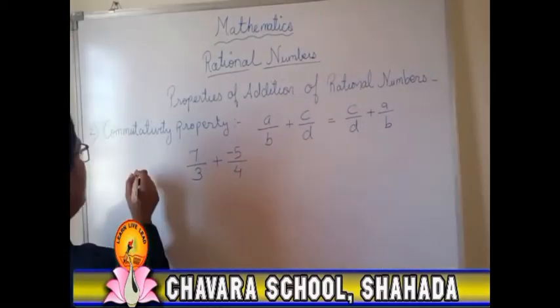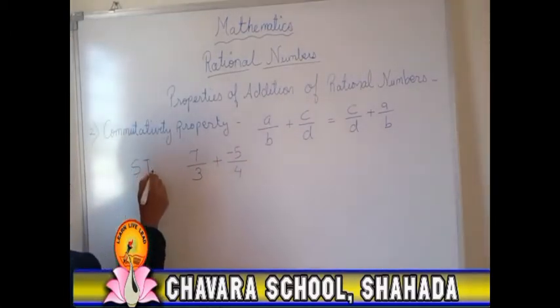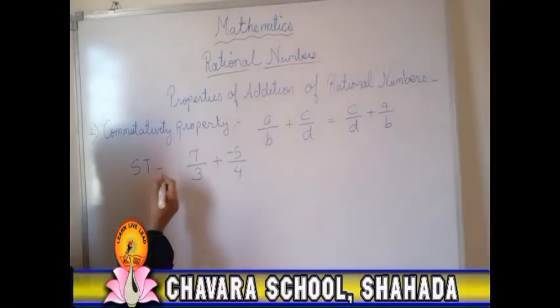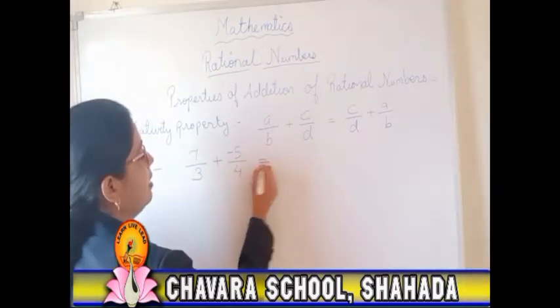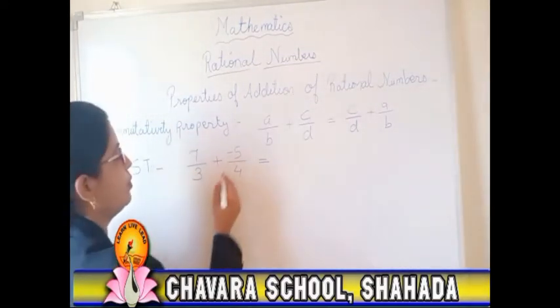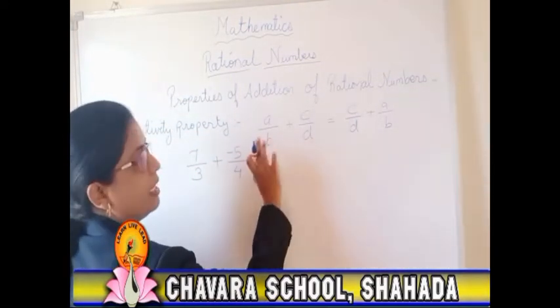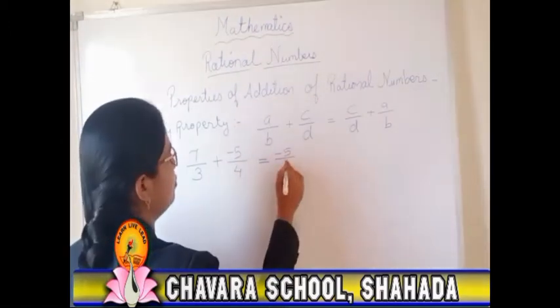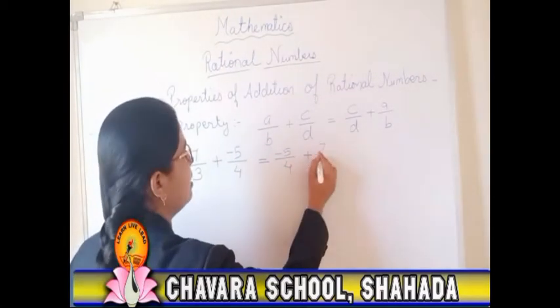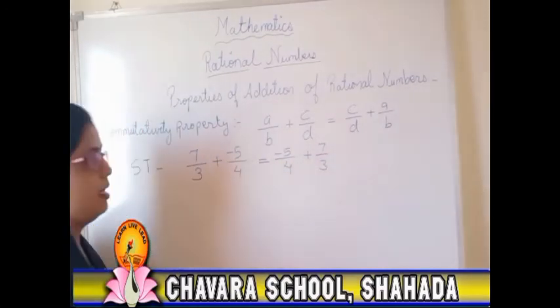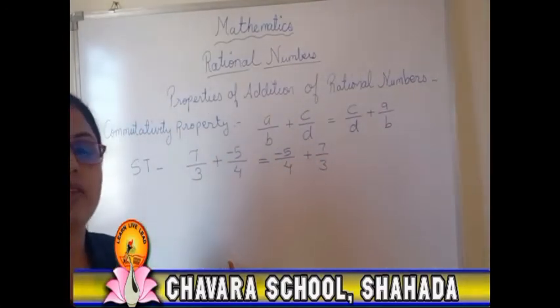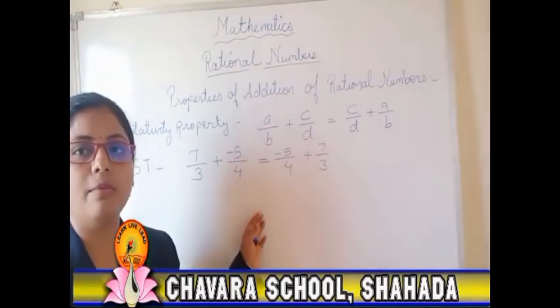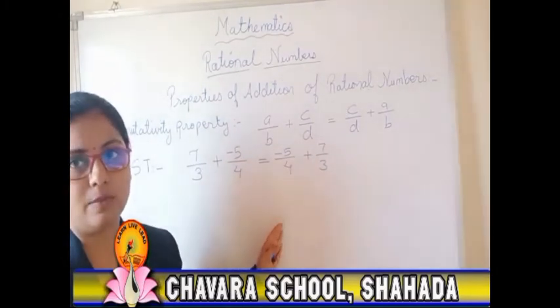So I will write "show that", and here equals to, now replacing means we will interchange the places: negative 5 upon 4 plus 7 upon 3. Now you can solve it simultaneously, or otherwise solve by the LHS and RHS method.